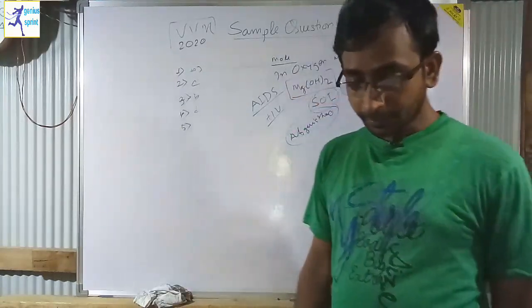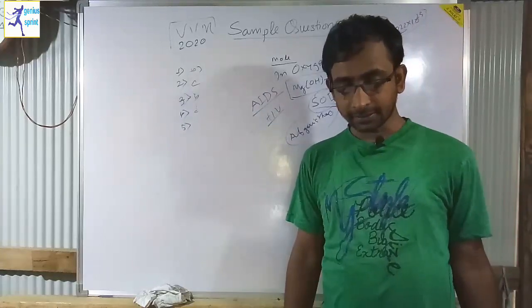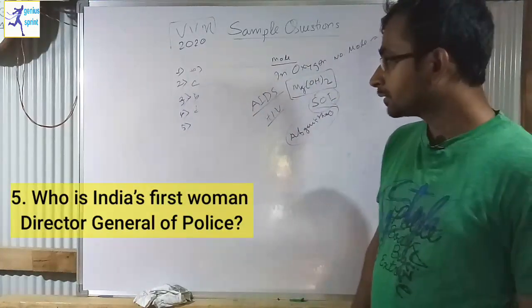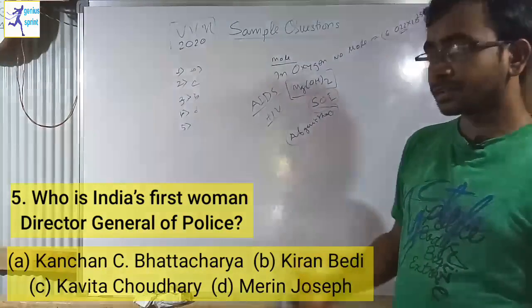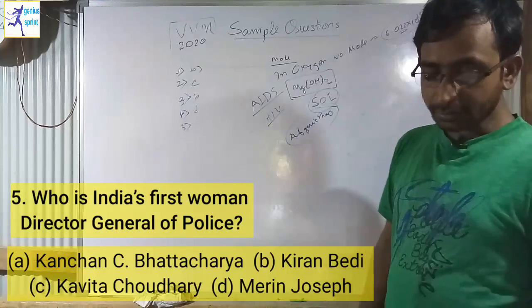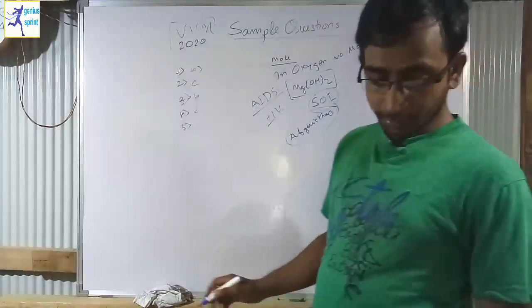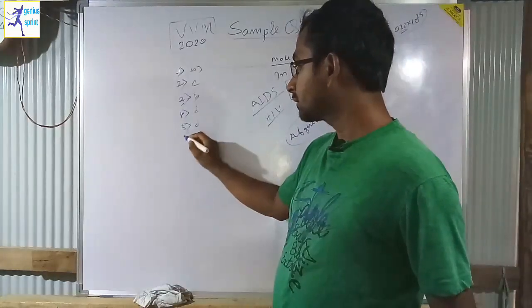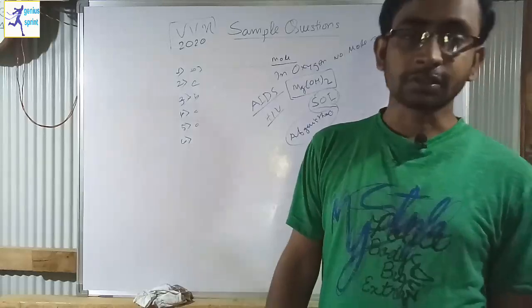Now question number 5. Who is India's first woman Director General of Police? That means we have to say the name of the woman who is the first Director General of Police from India. The answer is Kanchan Chaudhary Bhattacharya. Option number A is correct. Her full name is Kanchan Chaudhary Bhattacharya.